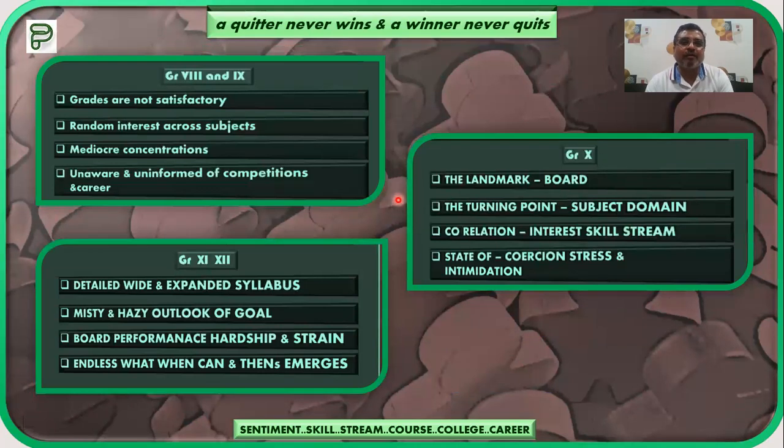This is a particular observation as far as the different grades of the students are concerned. Suppose for grade 8 and 9 students, the grades may sometimes not be satisfactory. There is random interest across the subjects, mediocre concentration, and they are unaware and uninformed of competitions and careers. Why? Because they are embedded in studies, syllabus completion, copy work, notebooks, homework, and all that for the whole year, so they may not be getting much exploration of future competitions and career prospects. So definitely we will help them become aware.